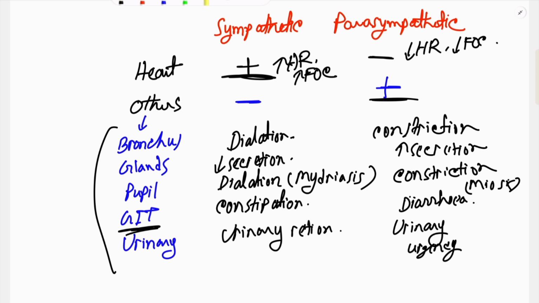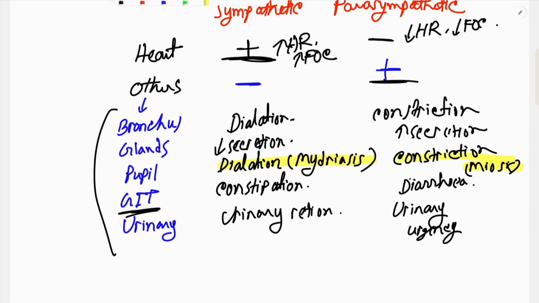Here I shall provide you another trick. How can you remember it for a lifetime? Dilation is mydriasis and constriction is miosis. As you can see, dilation means wider, larger, and mydriasis is a larger word, and constriction means narrower, shorter. Miosis is shorter than mydriasis. So miosis will indicate constriction and mydriasis will indicate pupillary dilation.